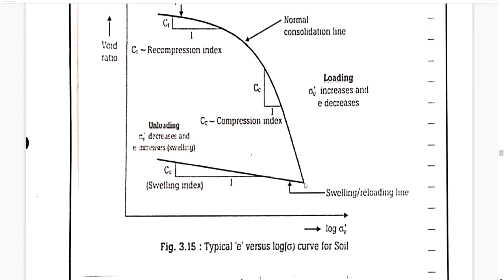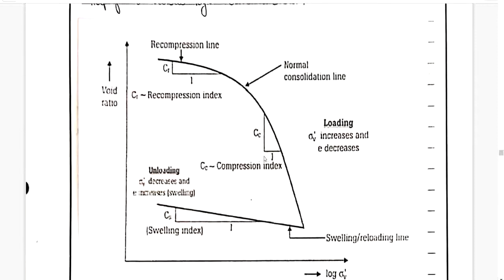So at one particular point, we are going to reduce the load to 1/4. The soil is going to swell and it is going to reach the initial void ratio. So the swelling or reloading line is this one, the normal consolidation line is this one. So by using this particular graph, which we are going to plot by using the